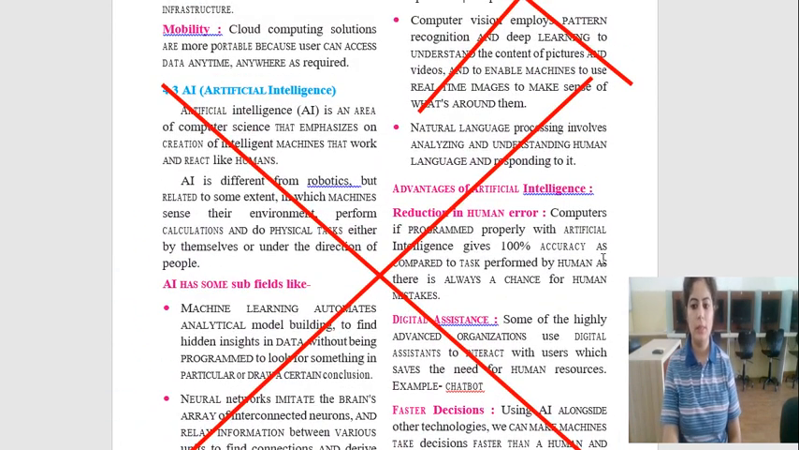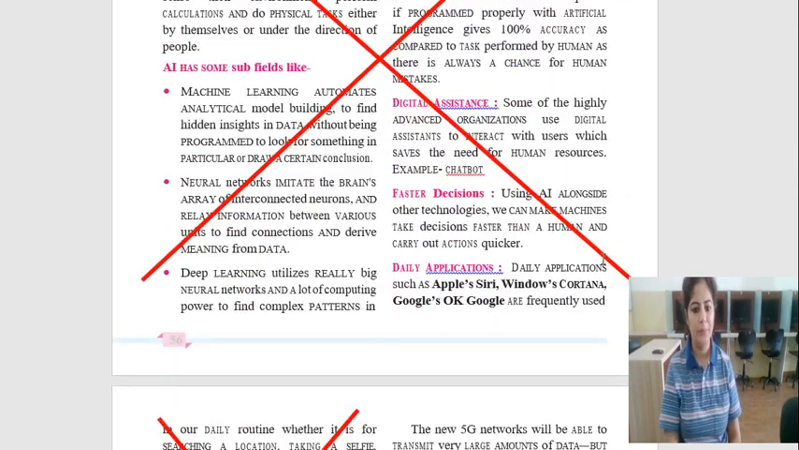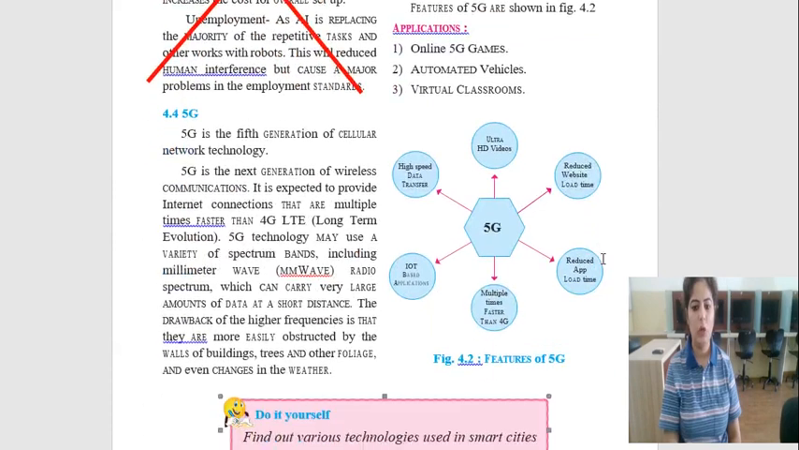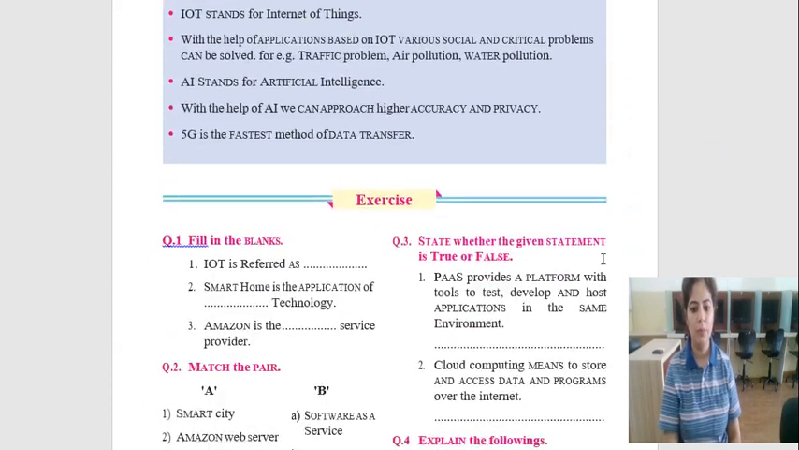Unit number 4 is emerging technologies. In this unit, the AI section is now omitted. You don't have to study that part, AI. So that was all about unit number 4.